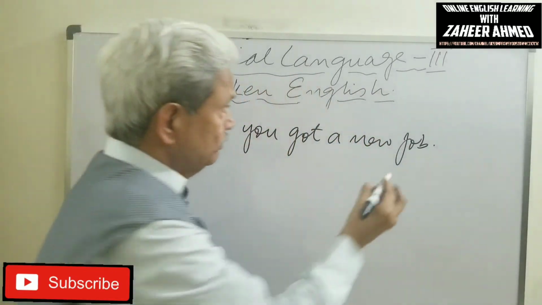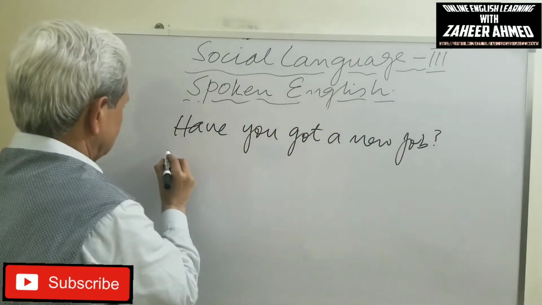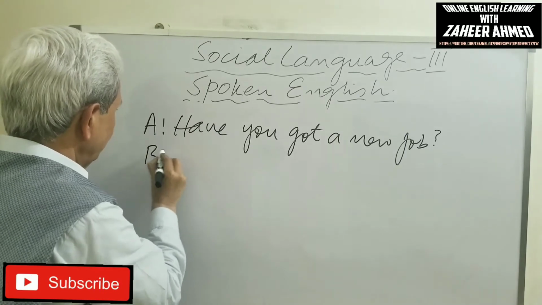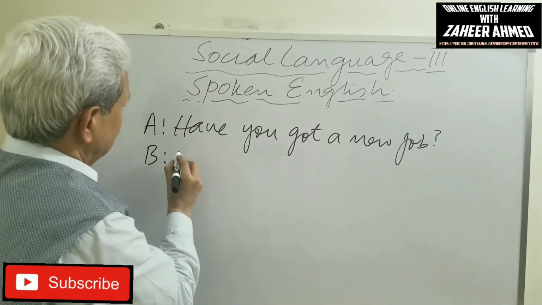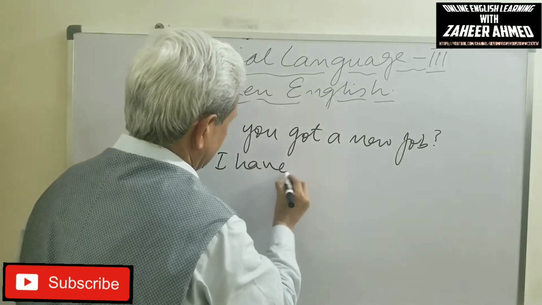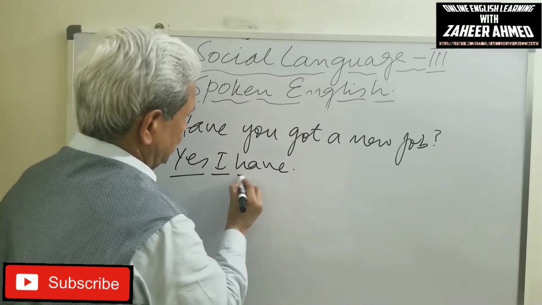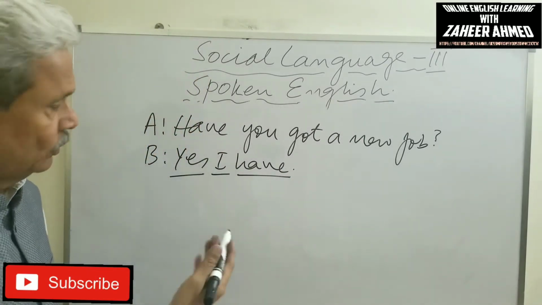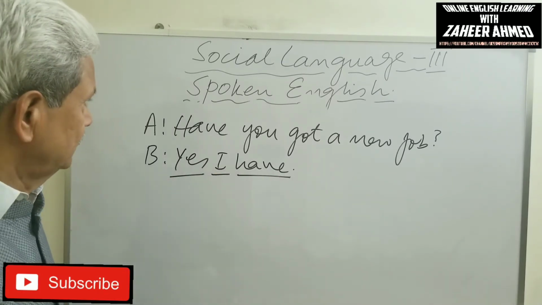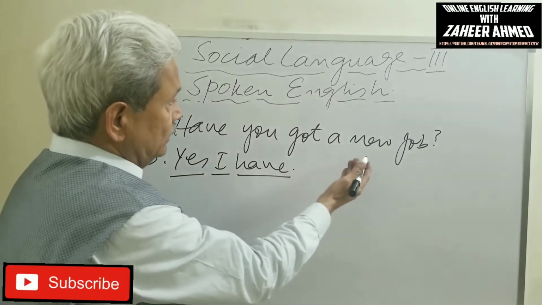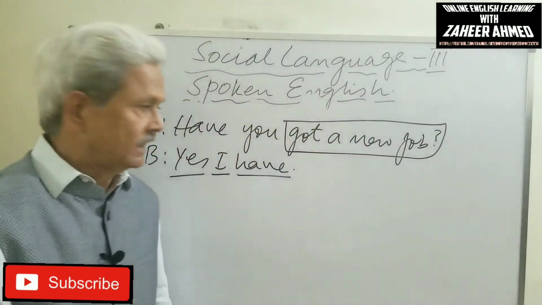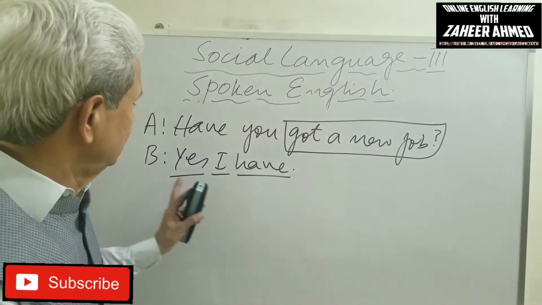Have you got a new job? A asks a question and B replies in short, yes, I have. Yes, subject and auxiliary verb or helping verb. The answer is positive. It means yes, I have got a new job. This whole part of the sentence has been omitted or left out.